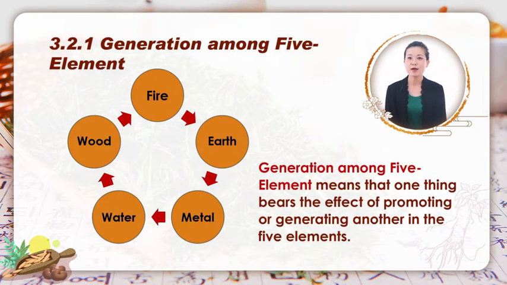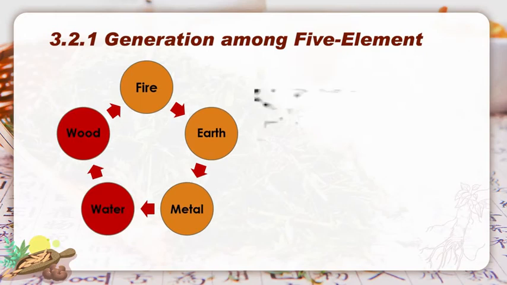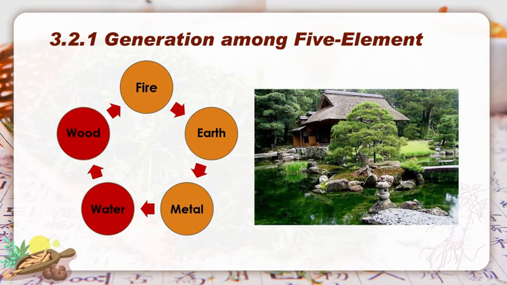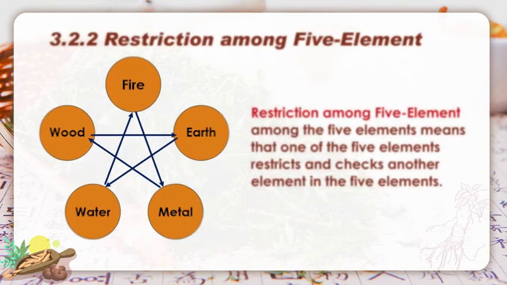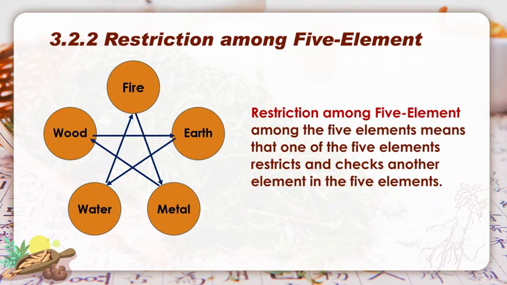Generation among 5 elements means that one thing bears the effect of promoting and generating another in 5 elements. For example, water generates wood, and wood generates fire. Restriction among 5 elements means that one of the 5 elements restricts and checks another element in the 5 elements.